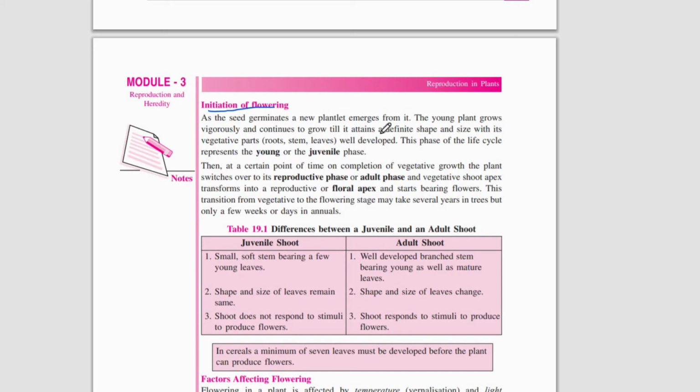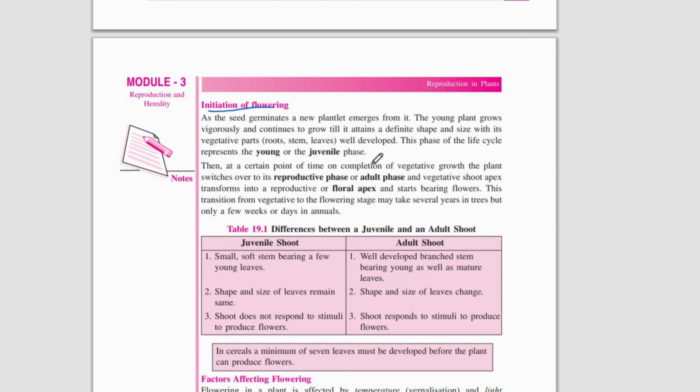That growing stage is known as the young stage or the juvenile phase of a plant. At a certain point of time, on completion of the vegetative growth, the plant switches into the reproductive phase or the adult phase. At that point, its vegetative shoot apex transforms to a reproductive structure called a floral apex, and it starts forming flowers. This transition from the vegetative to the flowering stage may take several years in trees, but only weeks or days in annual plants.